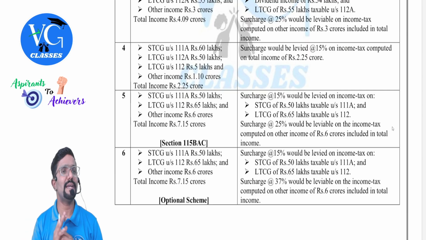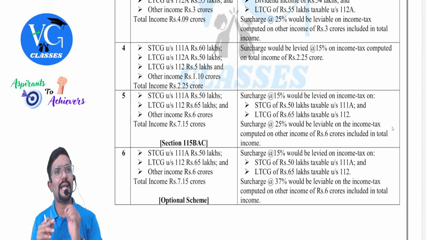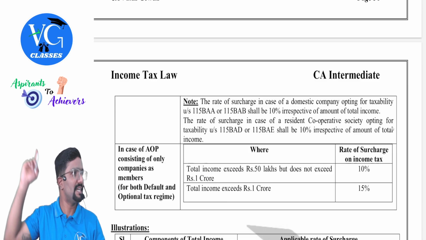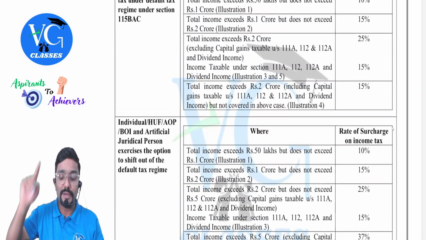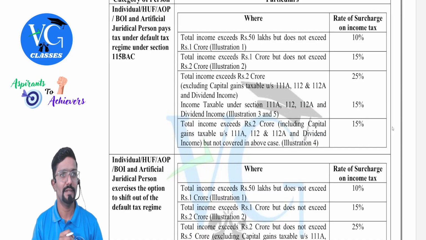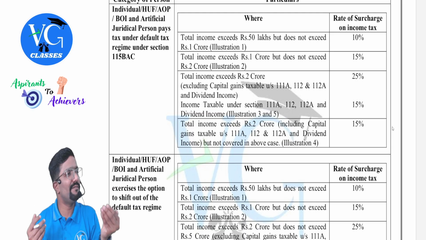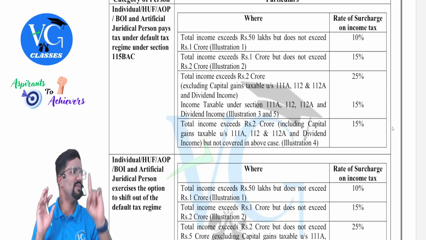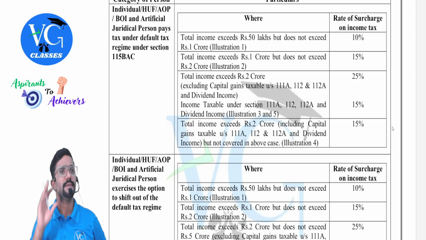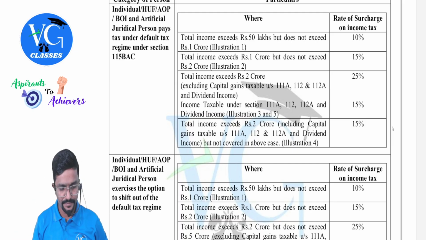In simple terms, you can keep it like this. Whatever tax you calculate on the long-term or short-term special income or dividend income, what is the maximum rate of surcharge? 15%. If your surcharge is going beyond 15%, that is 25%, then for special income, whatever tax you calculate, you have to restrict it to 15%. No, sir, our surcharge itself is less than or equal to 15. Then straight away apply one single rate, guys. Got it now? Yes, sir.